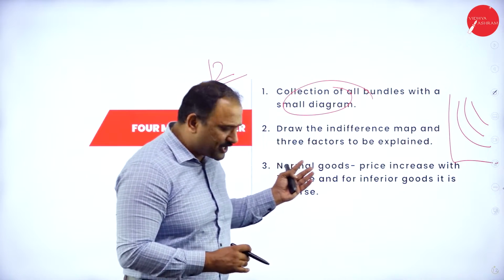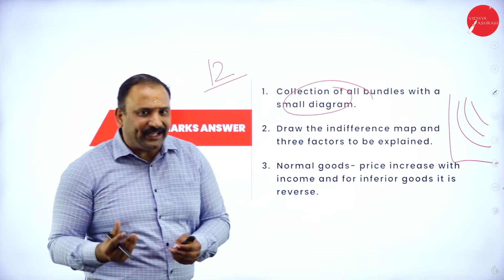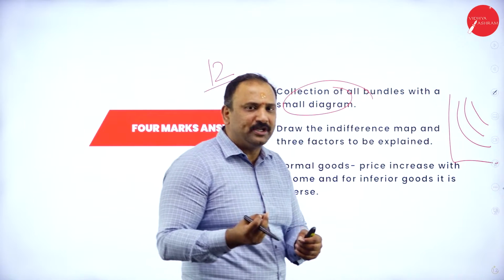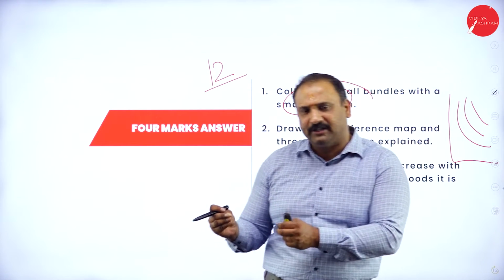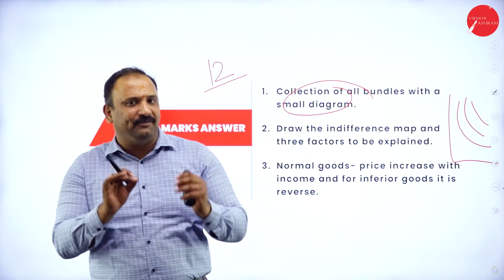Now, when you write a question like this, normal goods versus inferior goods, it's quite easy. Why? Because most of the students would just write the theory and move further, but then the scoring pattern becomes difficult because everybody would have done the same thing.